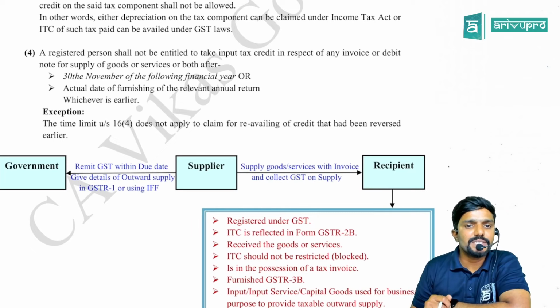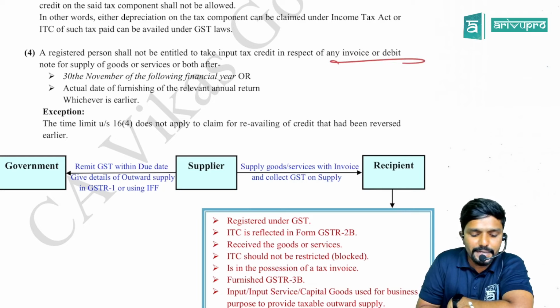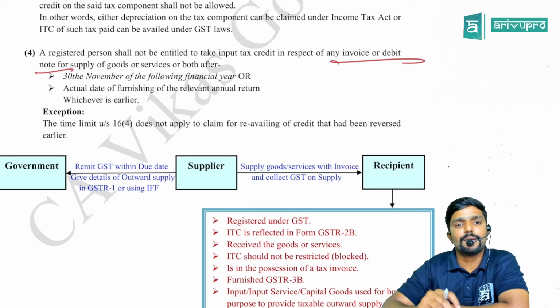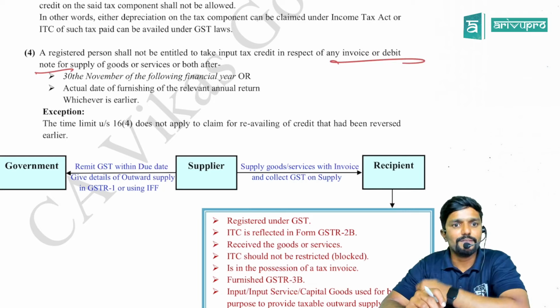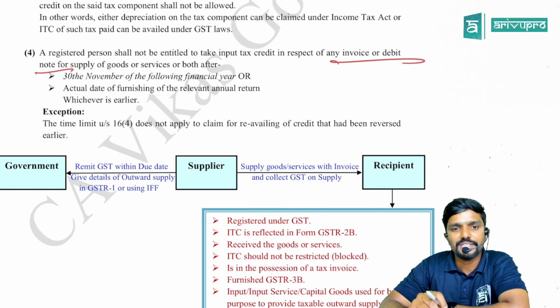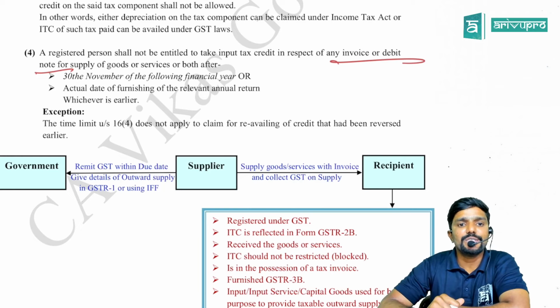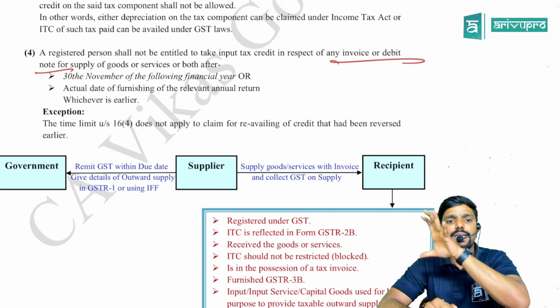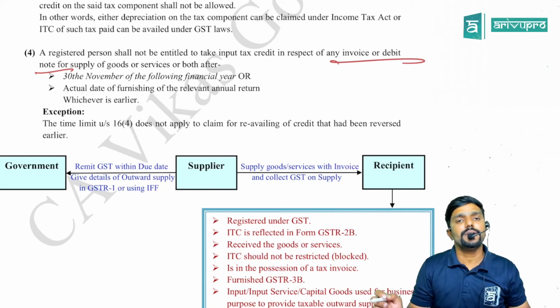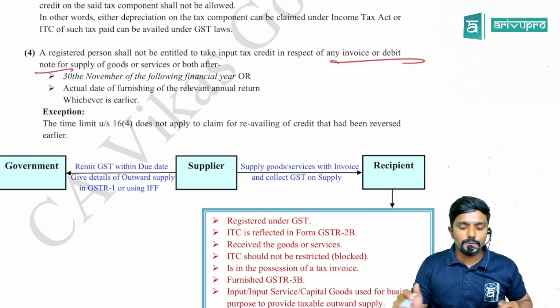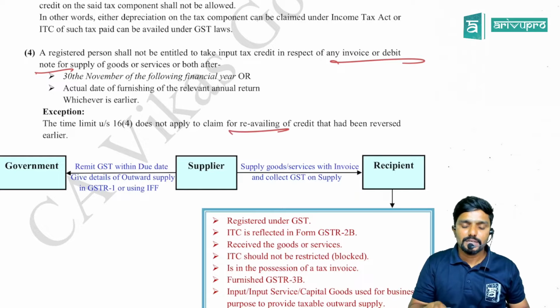A registered person shall not be entitled to take input tax credit in respect of an invoice or debit note for a supply of goods or services or both after 30th November of the following financial year, that is next year, or the actual date of furnishing the relevant annual return, whichever is earlier. This is the deadline for you to avail your credit. This is not applicable for re-availing of the credit, guys.